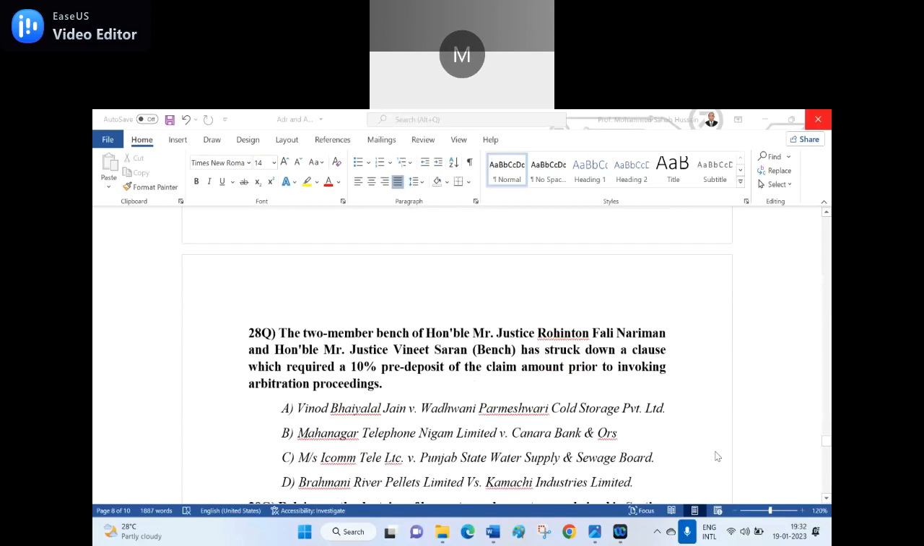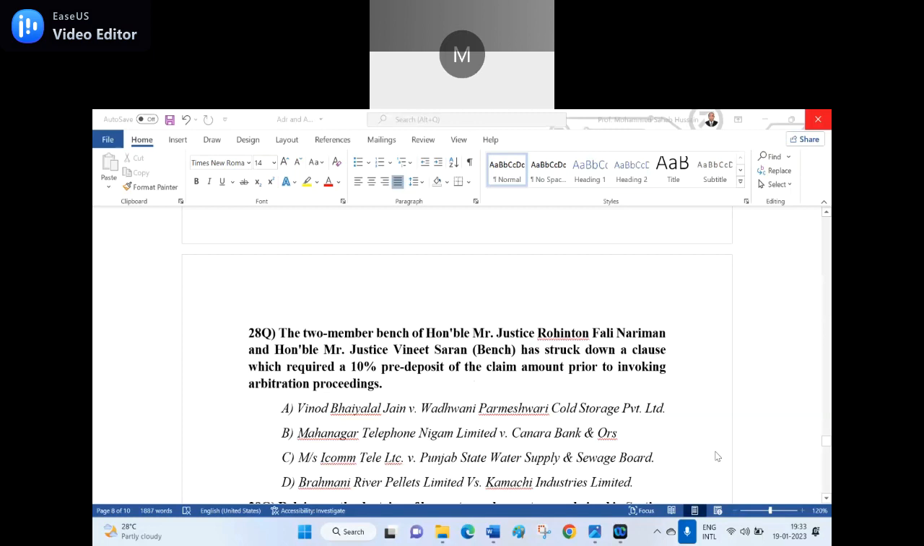28th question. The two-member bench of the Honorable Mr. Justice Robinson Foley Nariman and Honorable Mr. Justice Vineet Saran has struck down a clause which required a 10% pre-deposit of the claim amount prior to invoking the arbitration proceedings. Option A, Vinod Bhaiyalal Jain versus Wadhwani Parmeshwari Cold Storage Private Limited.